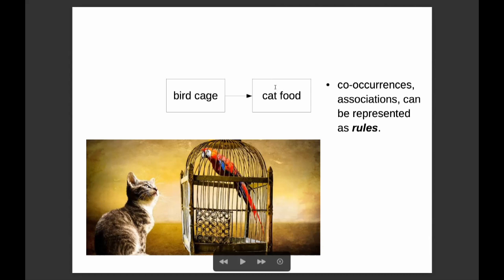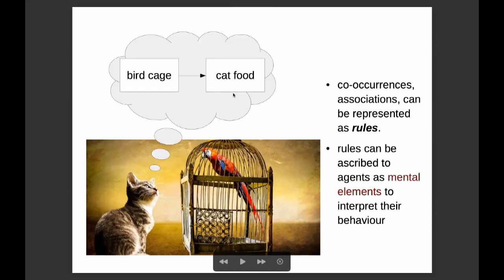This rule can be seen as a simplification or shallower version of some other rules. For instance, a bird cage usually contains a bird, and a bird is cat food. Note that these two rules are also rules about normality. If co-occurrences have been observed, then this means that there was some observer at some point. This means that rules are mental elements that were formed by an observer, but also that they are applied again to interpret its behavior. In effect, if we look at this cat, it does look like it may have some appetite.